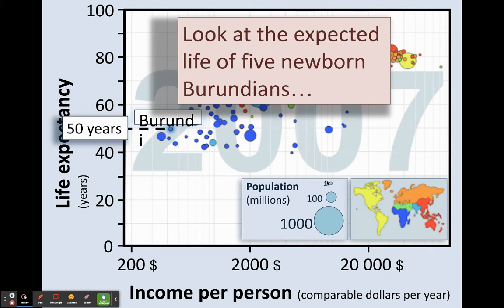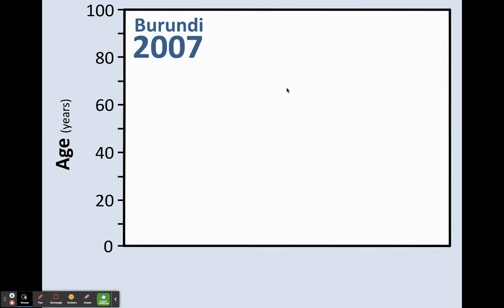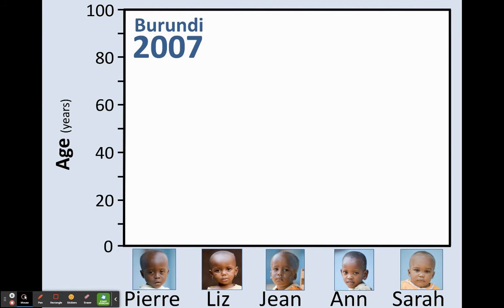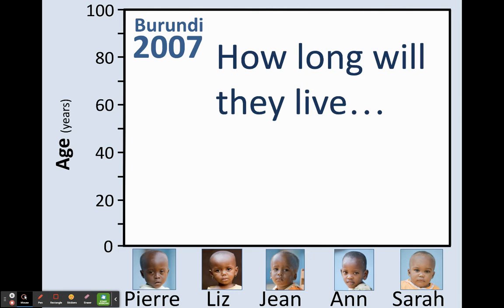Okay, so we are going to look at the expected life of 5 newborn Burundians in 2007. This is Pierre, this is Liz, this is Jen, this is Anne, and this is Sarah, okay? We're going to look at the difference in their life expectancies or the ages they actually have reached. So how long will they live? Right now, I want you to make a prediction. How long do you think they're going to live?